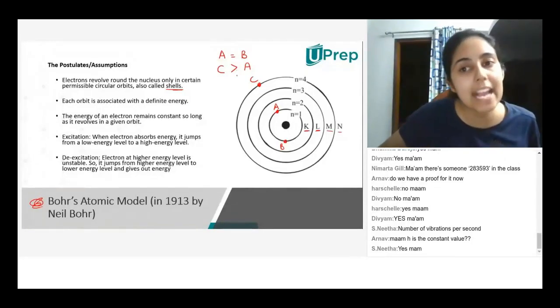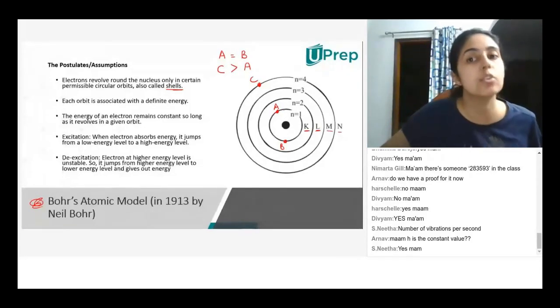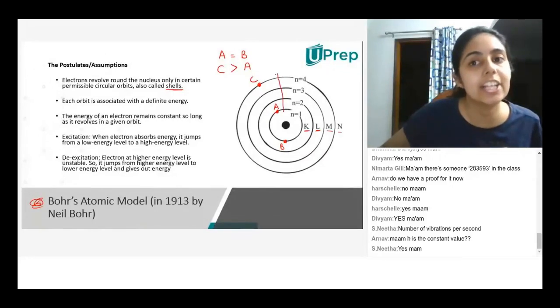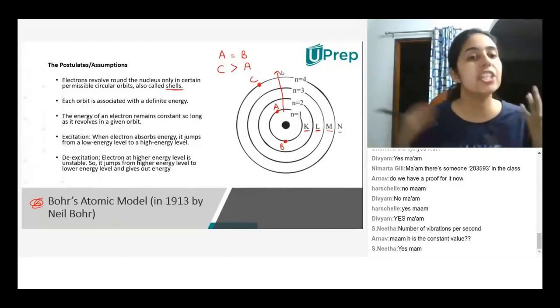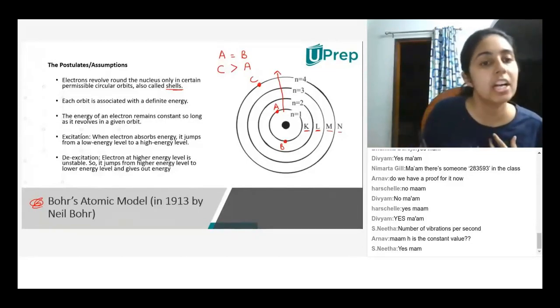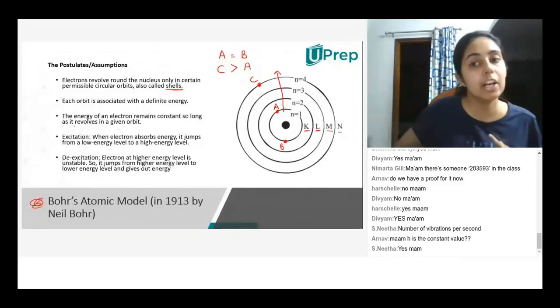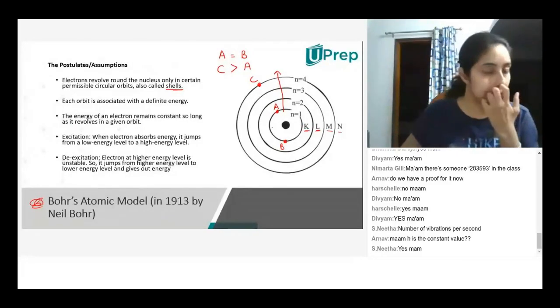So the energy associated with a particular orbit increases in this direction. As it moves away from the nucleus, the energy increases. However, if there are two electrons in the same orbit, they have equal energy.